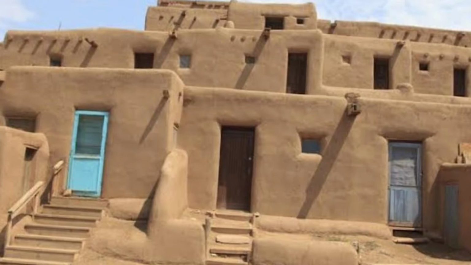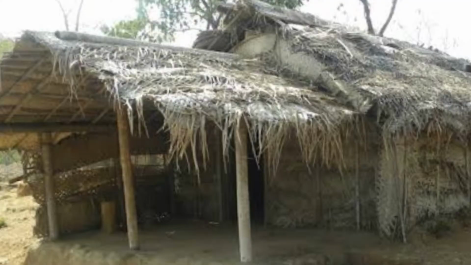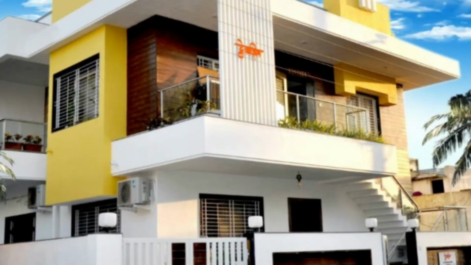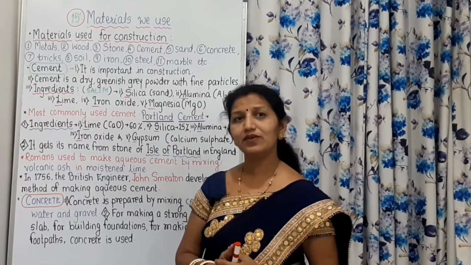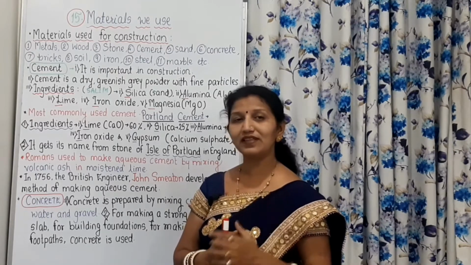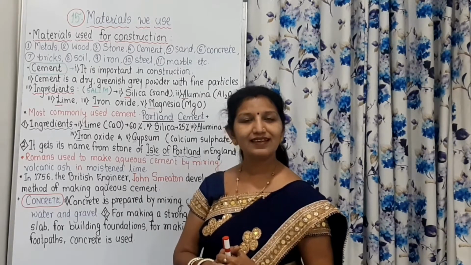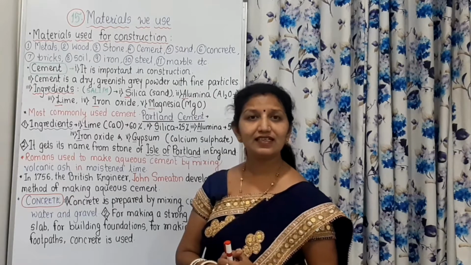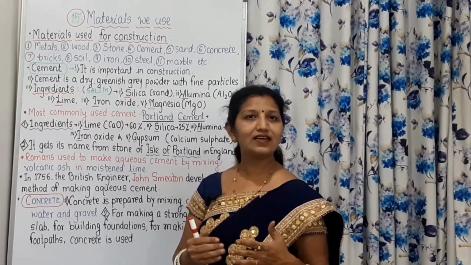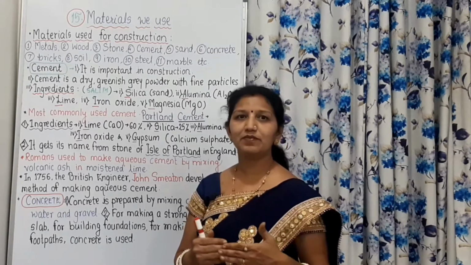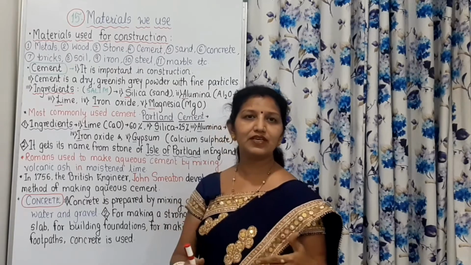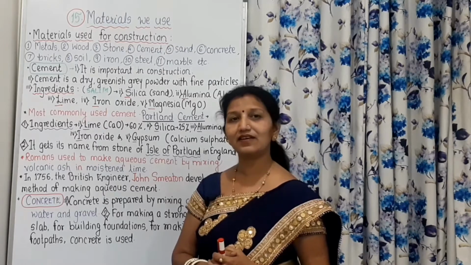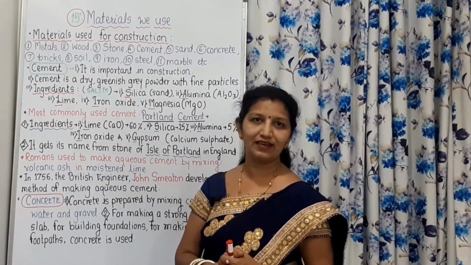Whereas the second one is the hut or cottage that is made up of dry leaves, and the third one is made up of cement concrete. Now, guess which one will be strong and durable? Yes, the third one, that is made up of cement concrete. That is strong. It can withstand all seasons, whether it be summer, winter, or monsoon. It can face every season strongly.